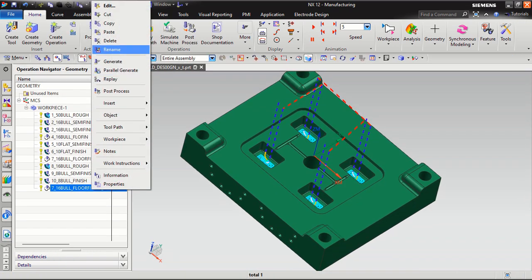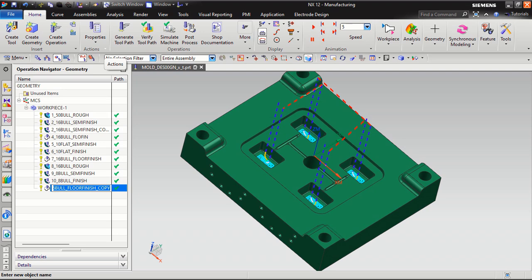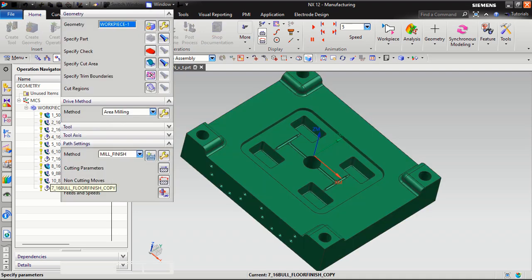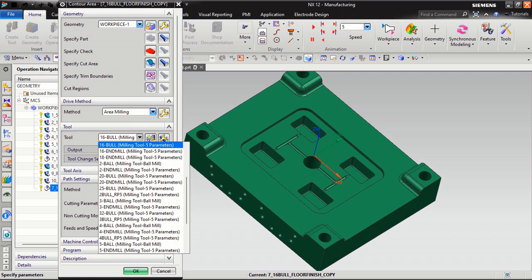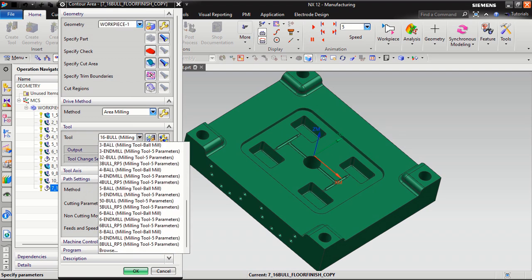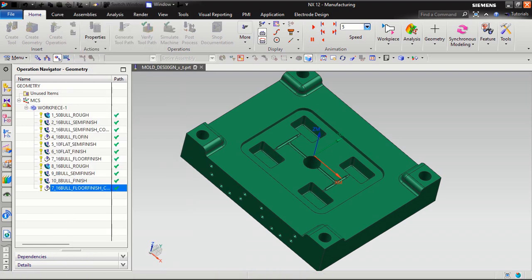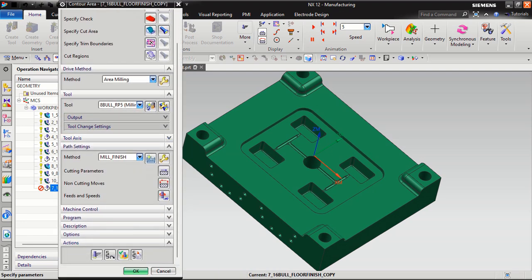Now I will just rename over it. What cutter is this using? I want to use the cutter. We will always say what cutter. There is a 16 bolt, but I want to use 8 bolt. So this is our mistake. You need to check properly.